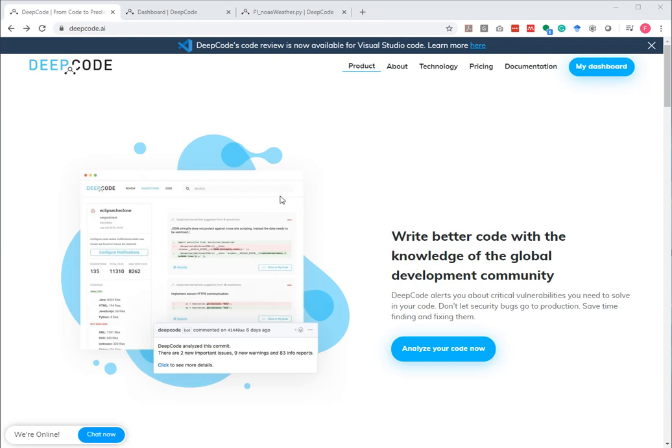This time we want to have a look at a Python example, and we start at the DeepCode AI website. So literally, if you want to follow along, just go to DeepCode AI, open it in the browser of your choice. The next step is to click here on My Dashboard. So you can open your dashboard and you can enter the repository that we are about to look at now.